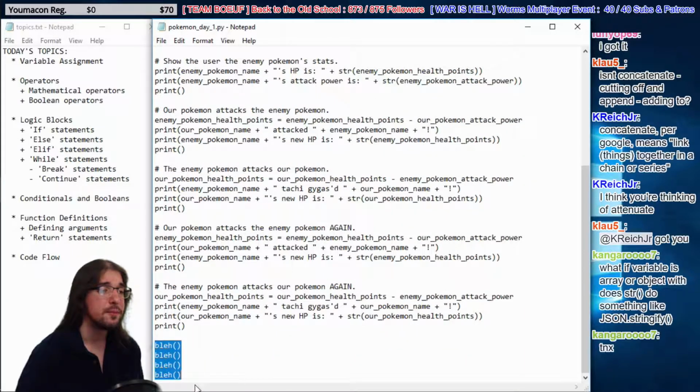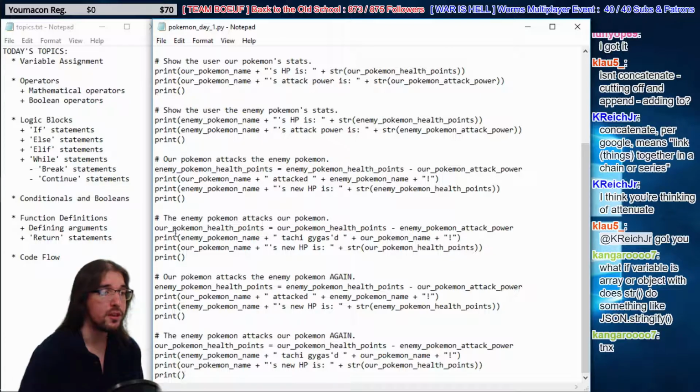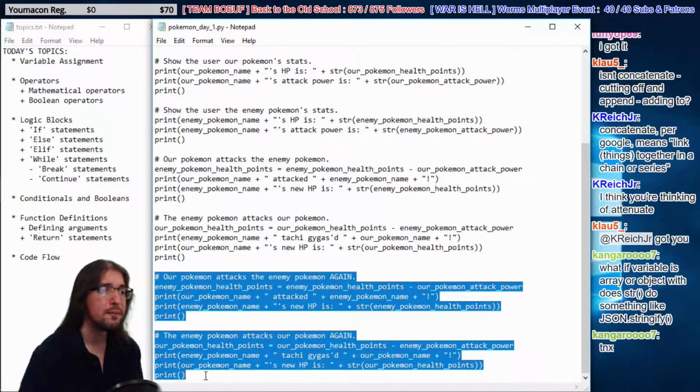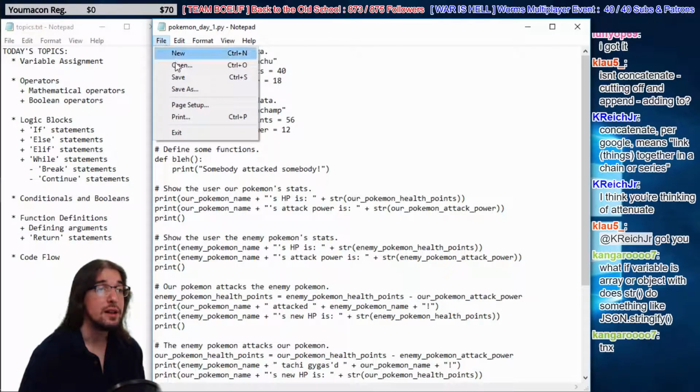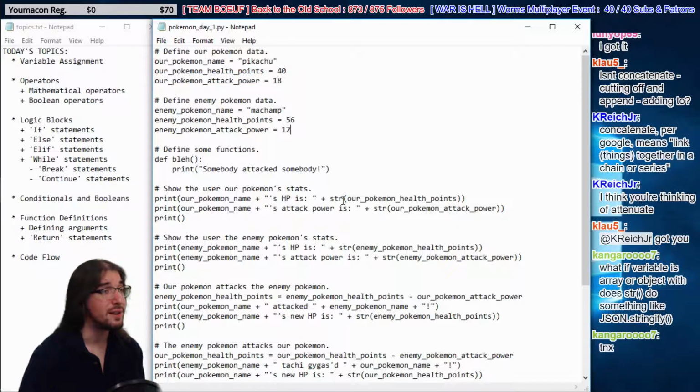All right, so let's see here. For now we have 2 turns going back and forth. We're going to add in another turn. Even though Pikachu's already dead, let's actually make Pikachu not die. Let's lower Machamp's attack power. Right now he's at 35, that overpowered piece of shit. Make him weaker than Pikachu. Maybe he's got tennis elbow or something, so he can't attack all that well anymore.